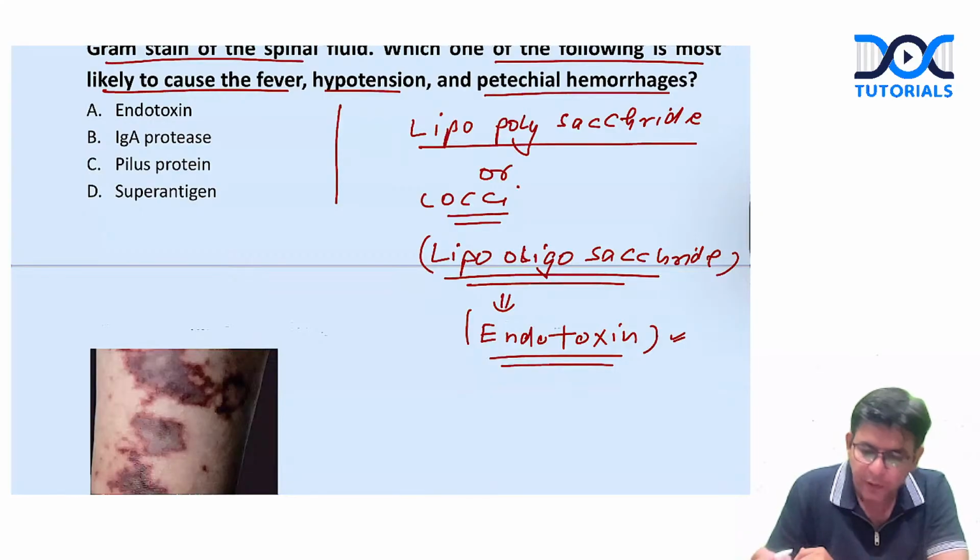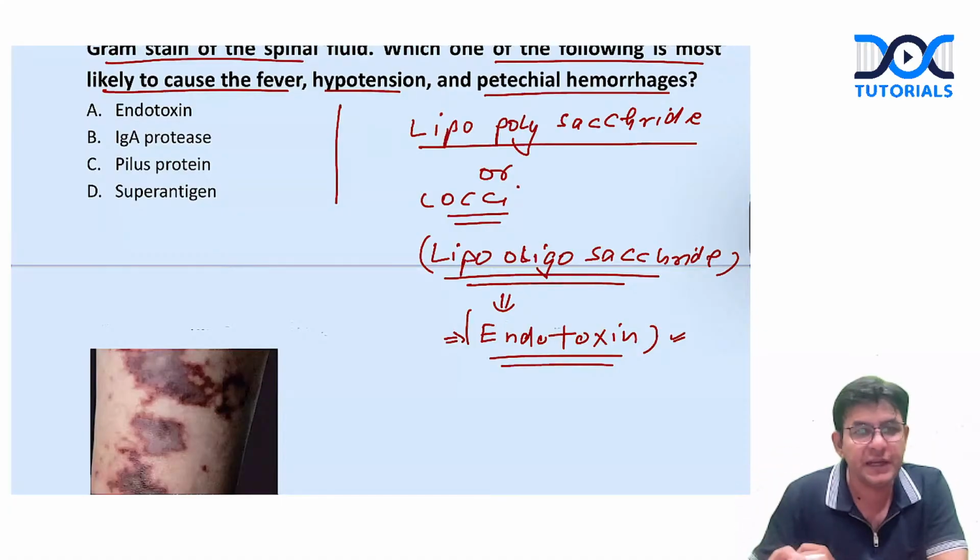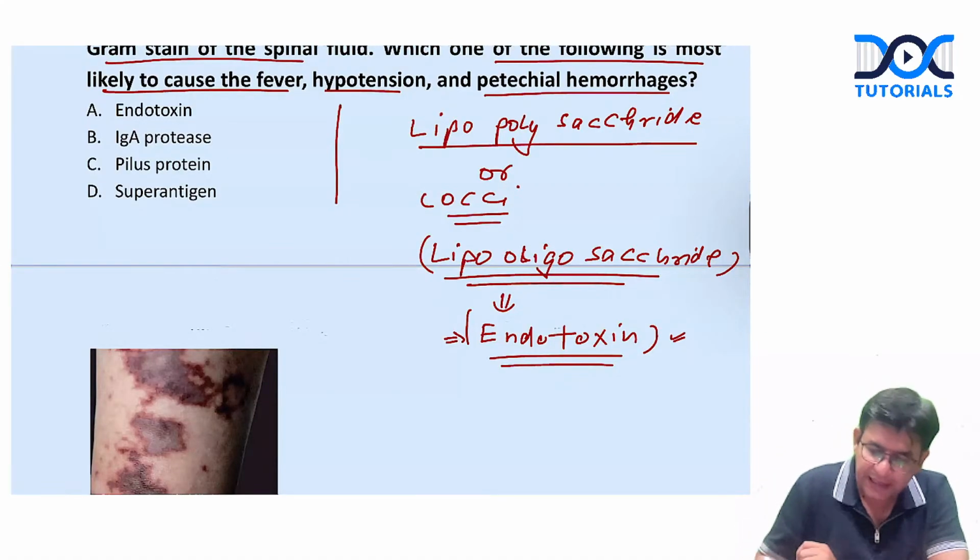So lipo-oligosaccharide is responsible for secreting what? Endotoxin, and this endotoxin lands the individual with what?